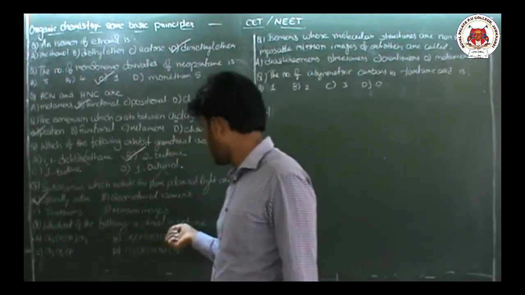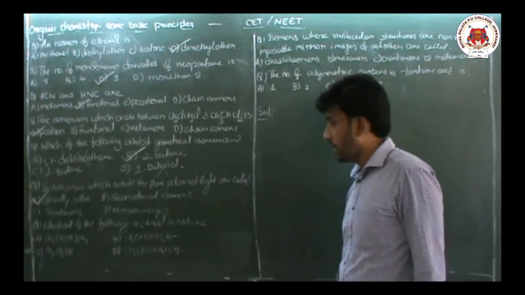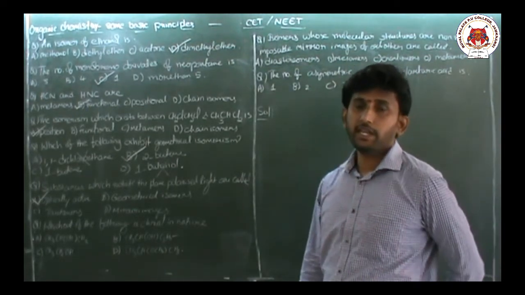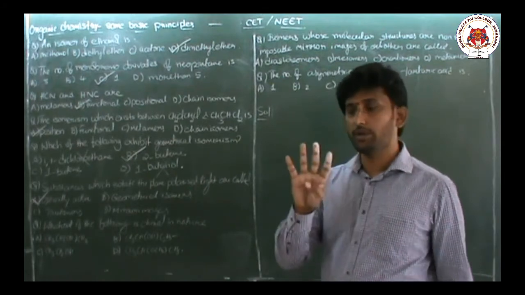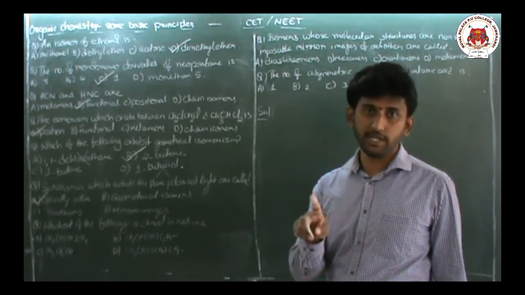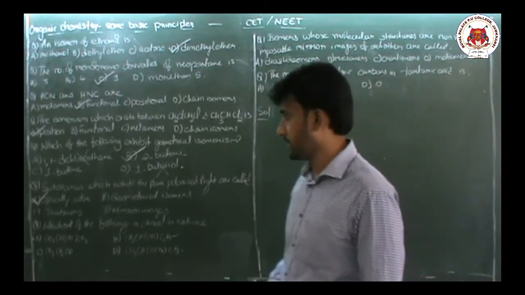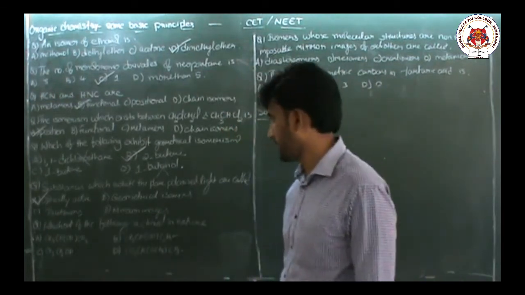Which of the following is chiral in nature? Now what is chiral in nature means, if any carbon contains 4 different groups on it, then that carbon is said to be chiral. Let us check this example.